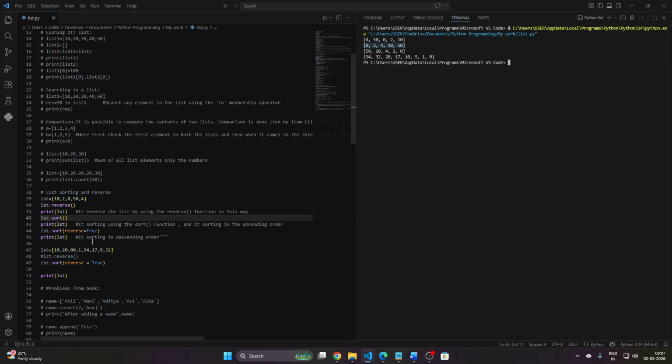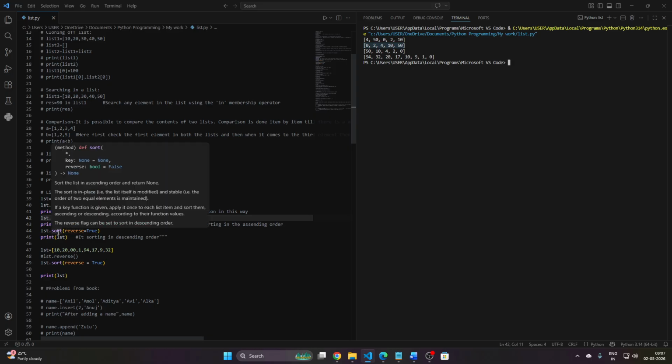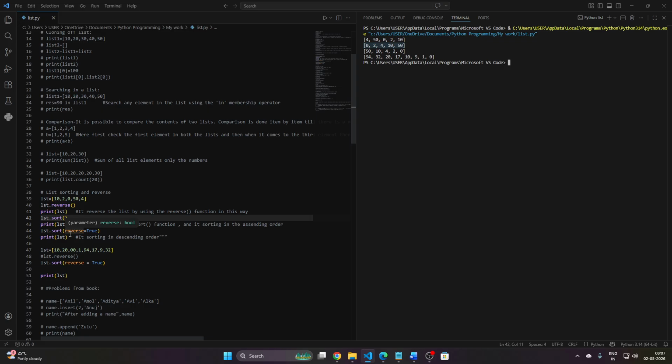And if I want descending order, we just use the sort method, and in the parenthesis we write reverse equal to true. That's how we can print the list in descending order. It's the same for the next one.